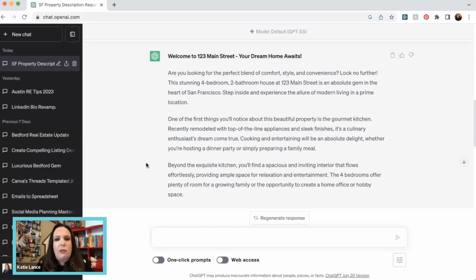If you've ever struggled with writing a description, I know for a lot of real estate agents, you're really good at the business of real estate. Maybe writing is not your strong suit. So using a tool like ChatGPT, you can use this for listings, for open houses, anything listing related. Now you've got something that you can copy and paste. You can add that into the MLS or your property website.